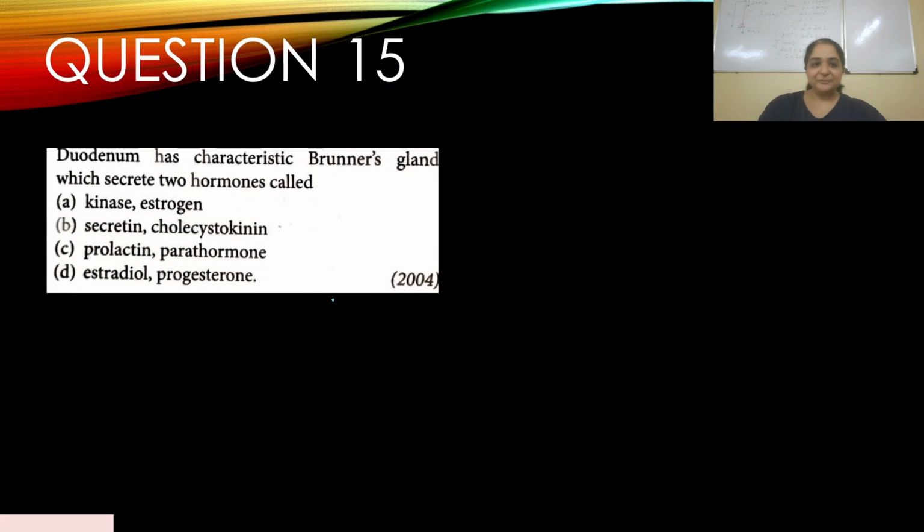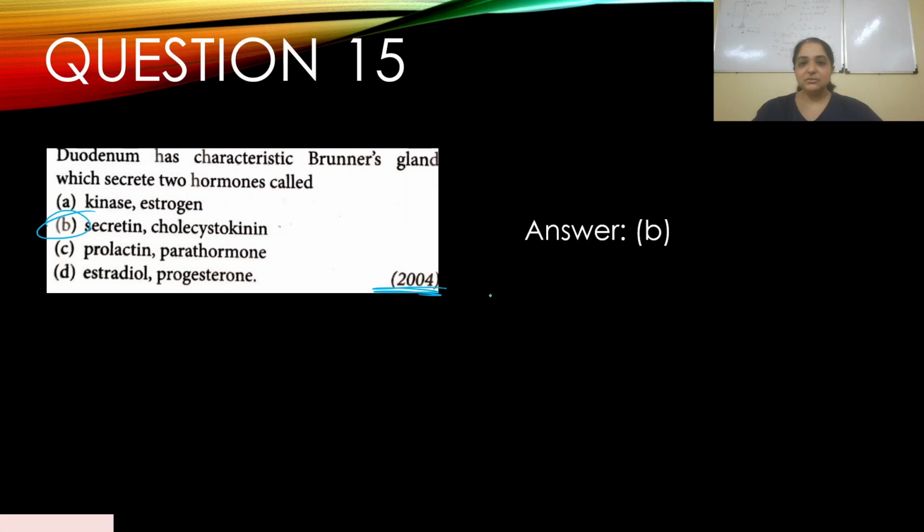Question number 15. Duodenum has characteristic Brunner's gland which secrete two hormones called. This appeared in 2004. Now, if you look at this question, it's a little vague the way they have framed the sentence. Duodenum has characteristic Brunner's gland, we know that, but they don't secrete hormones. Duodenum, yes, secretes hormones. The Brunner's gland as such don't secrete hormones. So this could be vague, but if you look at our options, clearly B is the right answer.